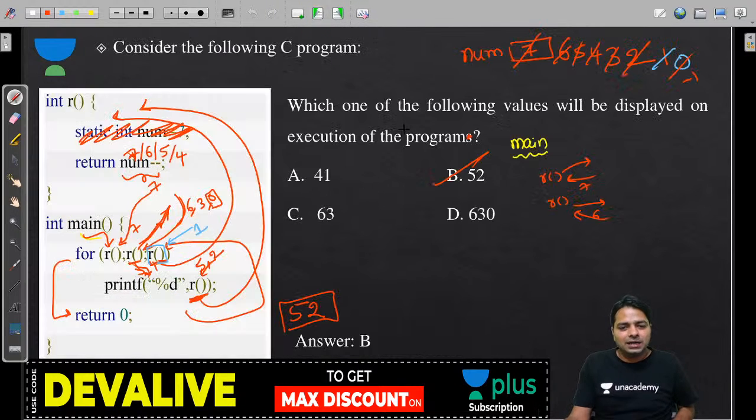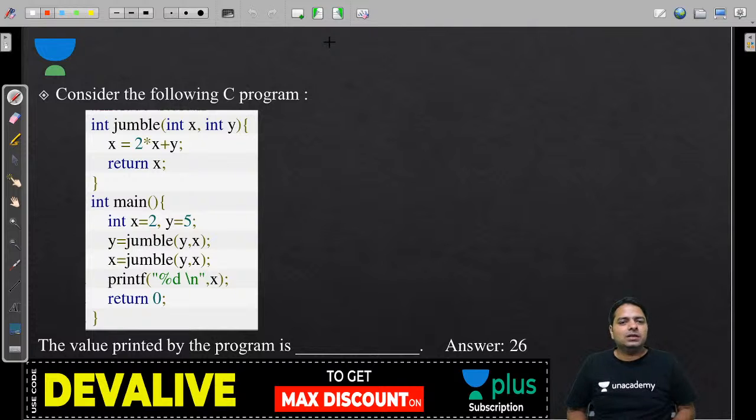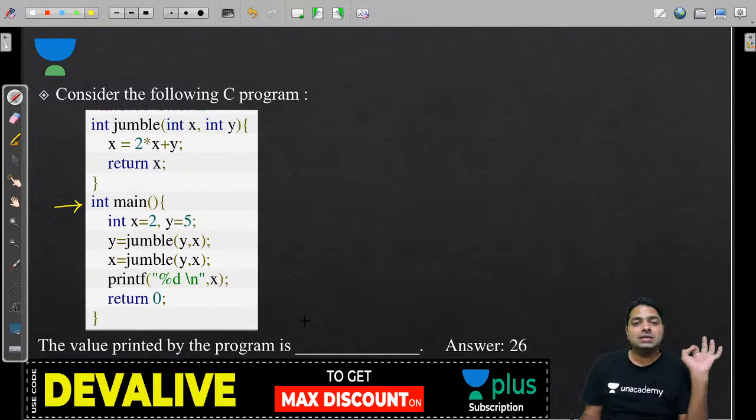Okay, did I print correctly? 52, yes. Now consider the following C program. This is also a 2019 question. Now we start executing. Any static variable? No. Look at, guys, we have seen pointers, arrays, and recursion, loops. Four kinds of programs so far.